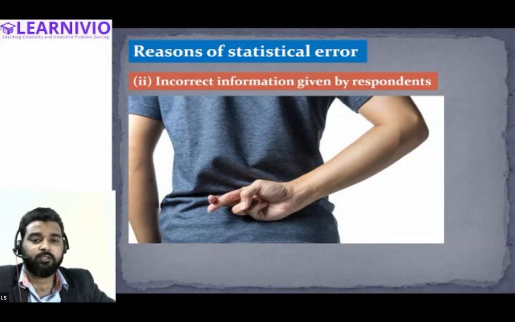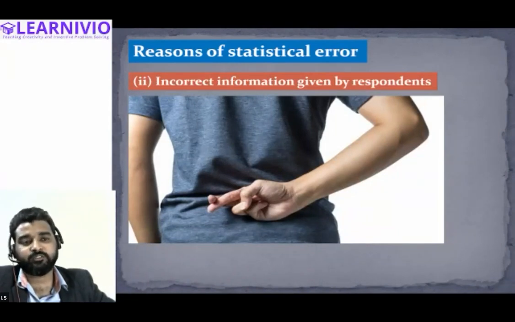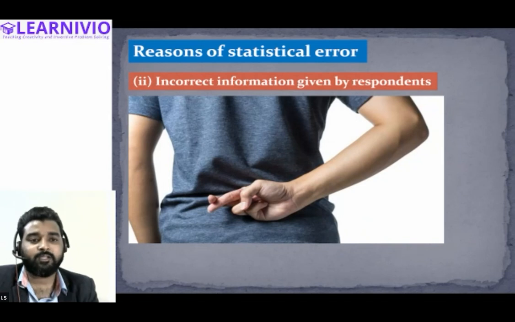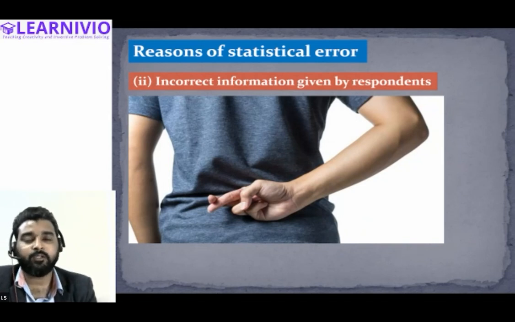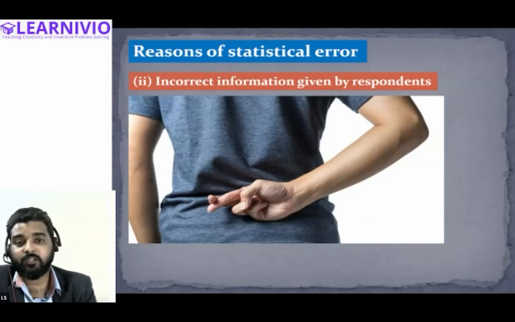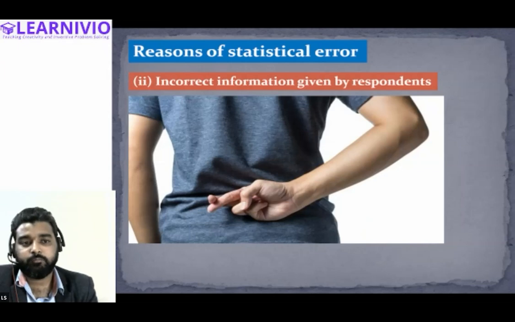then definitely the opinion that you will be making based on this information is also going to be incorrect. That means there will definitely be the problem of statistical error, and this problem is arising not because you have taken a wrong sample or less number of items as a sample. Instead, this problem is arising because the respondent has not given you the correct information about the particular thing.